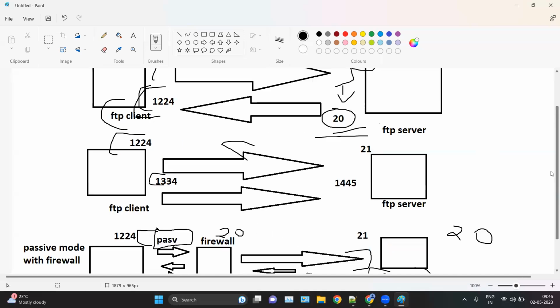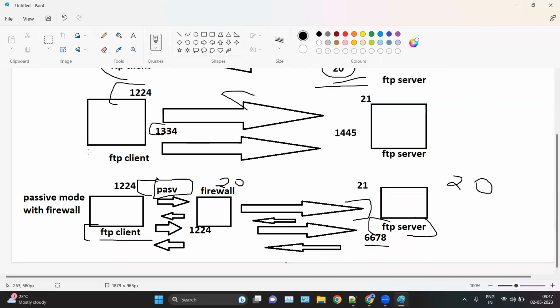But in case of passive mode, the FTP server is waiting for the connection to initiate from the client side in case of a firewall. And when the server is sending the reply, that should not be blocked by the firewall. That is the case in passive mode. That is what I'm saying, that the FTP server waits for the connection from the client side.